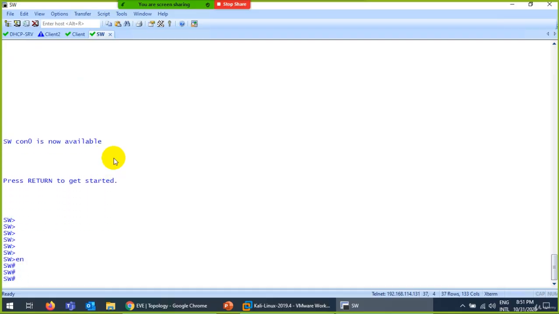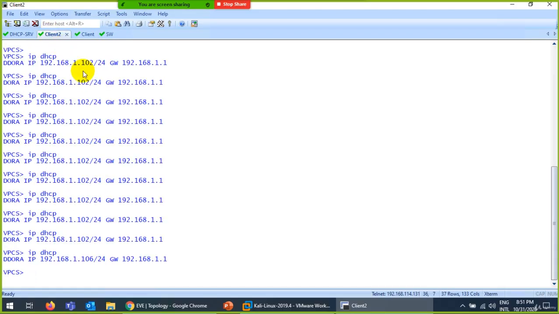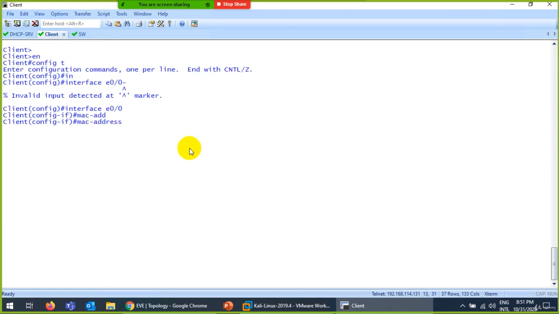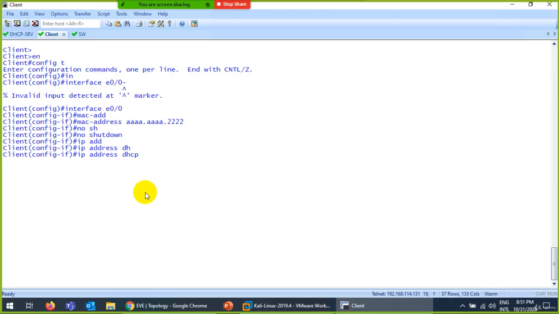Let's see. If I change the MAC address, no need of this one. We need only one client, so it's enough. And let me change the MAC address to 1234, 1234 and 2222. And no shutdown, IP address DHCP. Okay, and let's see now.